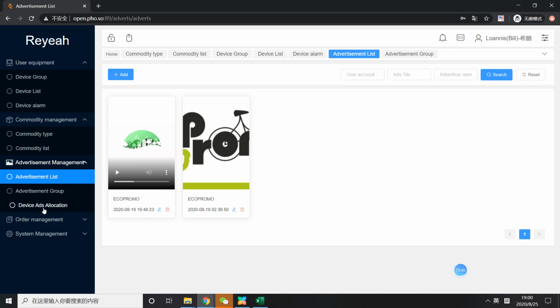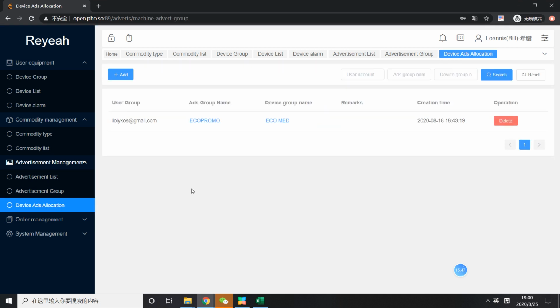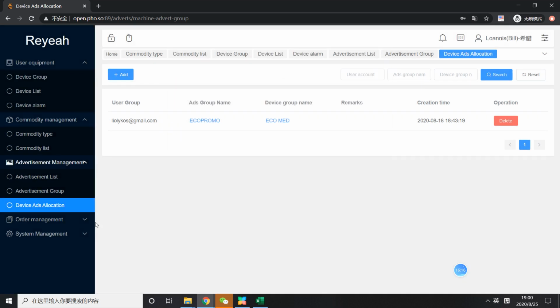So you need to set the ads allocation to match them together. You can see here ads group and device group, and then you can match them. Then the advertising will come to the machine which you need, so that it can display the advertising, and then confirm. That's it. So it's very simple.